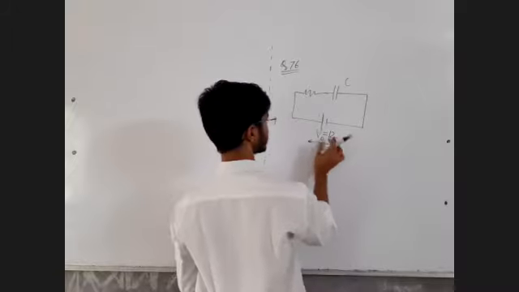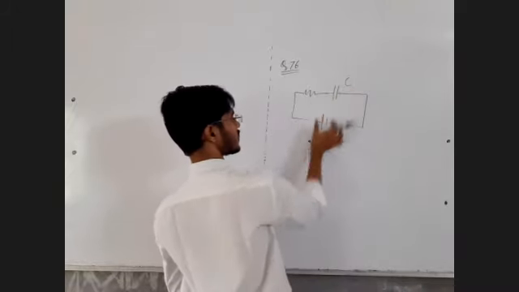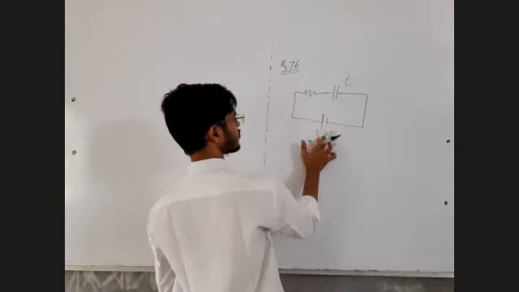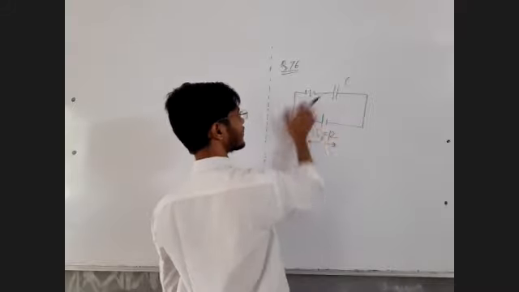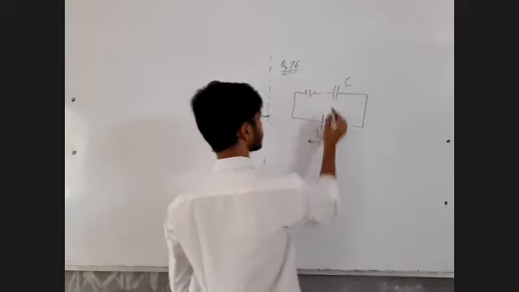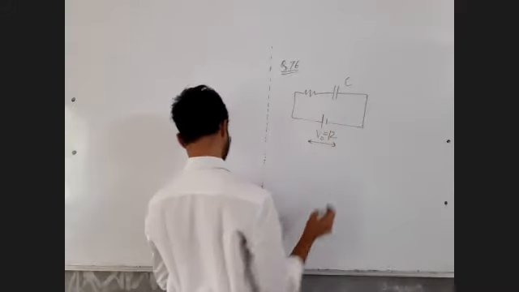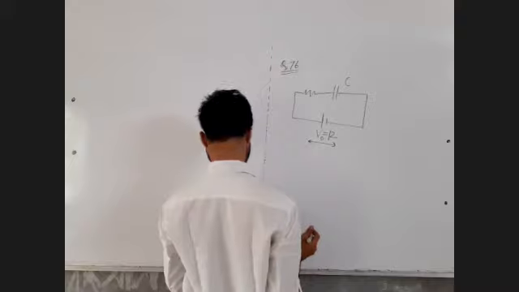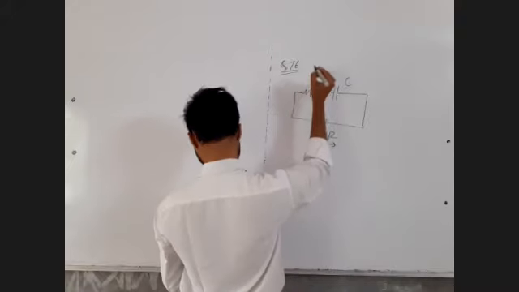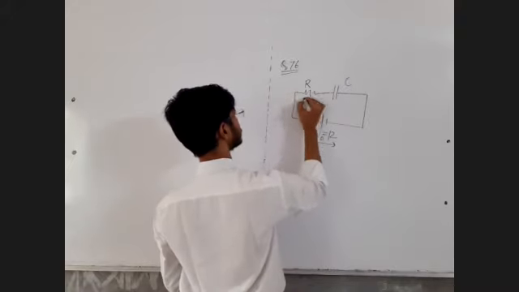The maximum possible voltage that can appear across the capacitor is equal to the voltage of the battery. And once that voltage appears here, the current flow in this circuit stops, because after that the capacitor cannot be charged anymore. It gets fully charged. It is connected to the resistor of 10 ohm.